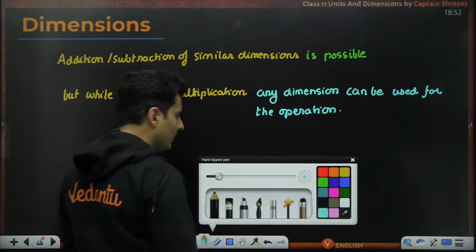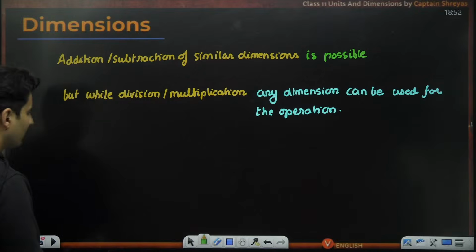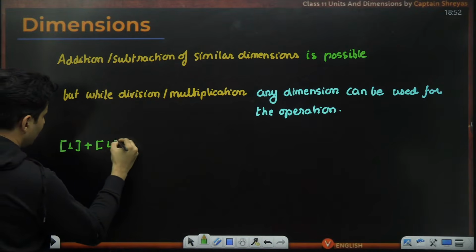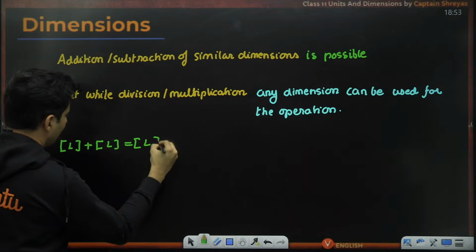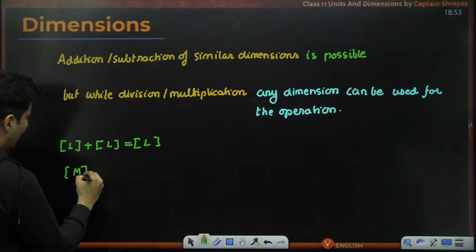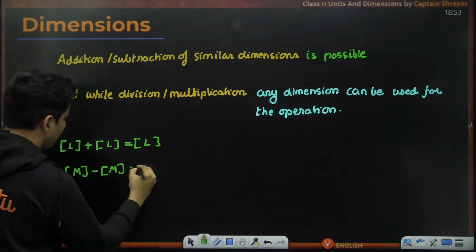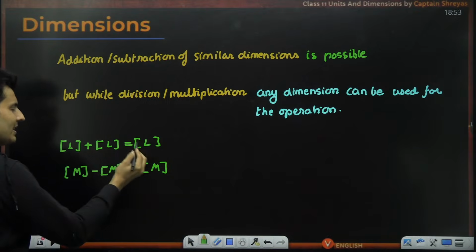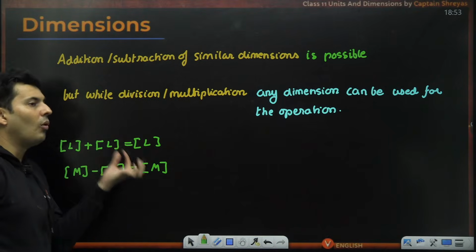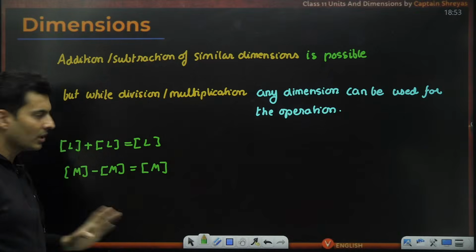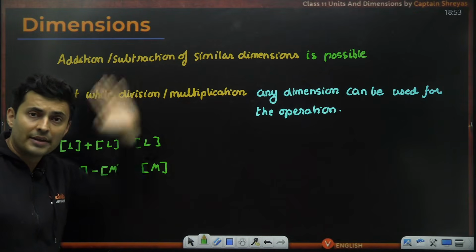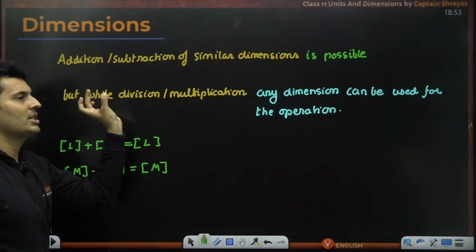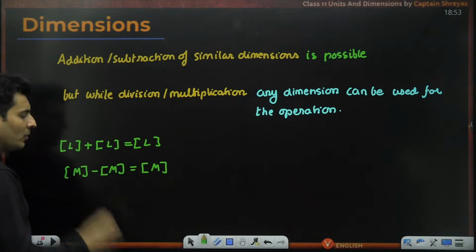Very, very important rule. Just to give you the example, length dimension plus length dimension will be length dimension. If I take some mass from that, I take out another mass, what is left out is also mass. Do not say it is zero. Length plus length is length. It just says that am I adding similar things or not? Do not go with your high school mathematics and say L plus L is 2L. No. Length dimension and length dimension will be length dimension. That is the true meaning of it.